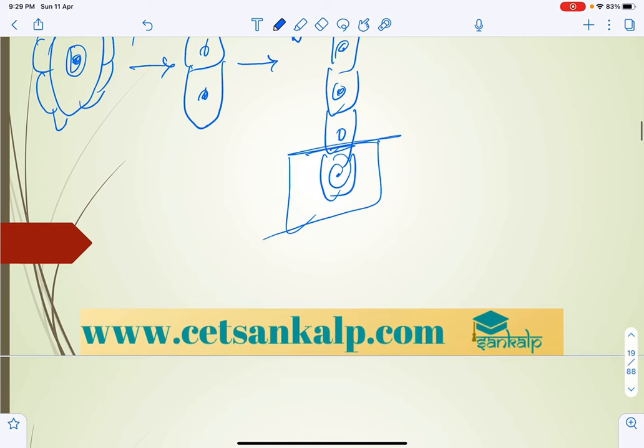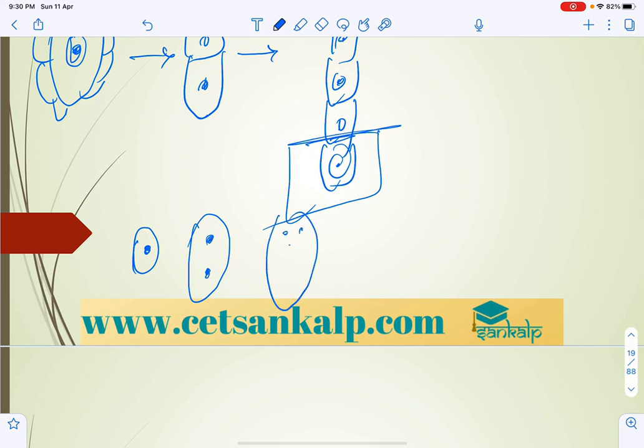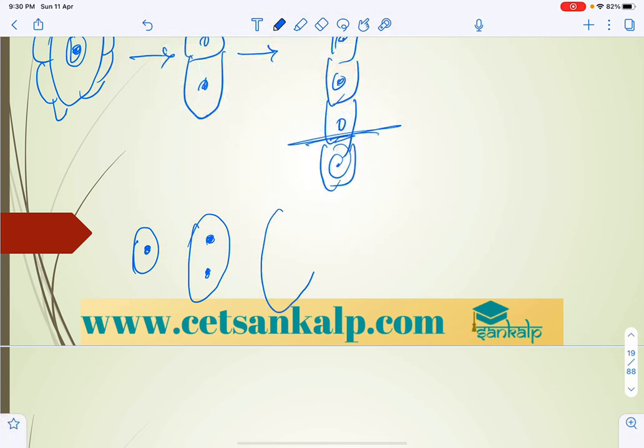In this one, where one nucleus is there, nuclear division now takes place. 2 nuclei are produced, and they move towards the opposite poles, and each one divides again, so the 2 become 4.